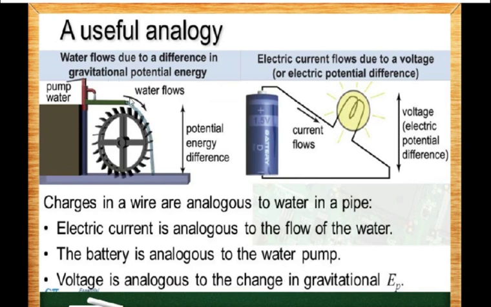Here when the water is at the top, it has a higher gravitational potential energy, and when the water is at the lower level, it has low gravitational potential energy. And water always flows from a higher gravitational potential energy to a lower gravitational potential, and similarly the electric charges will always flow from a higher electric potential towards a lower electric potential.